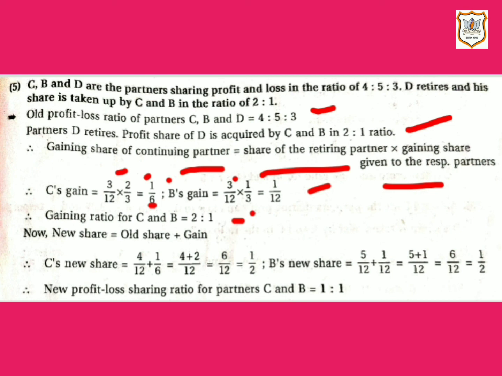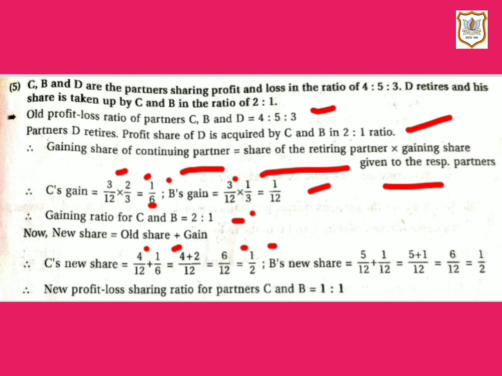Now, let us apply the formula of new share, which is equal to old share plus gain. With this formula, let us obtain C's new share. Here, C's old share is equal to 4 by 12 and C's gain is equal to 1 by 6. If we solve this, we will get 6 by 12. Now, let us make it smaller. Here we will get 1 by 2 as C's new share.